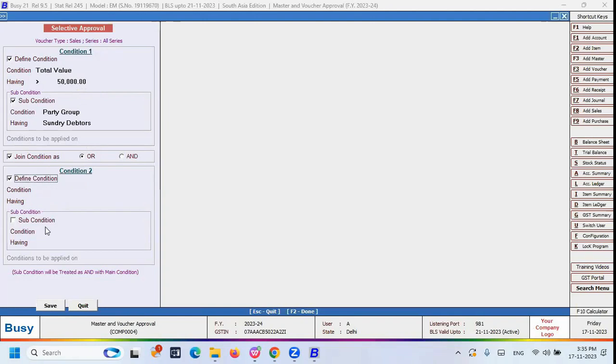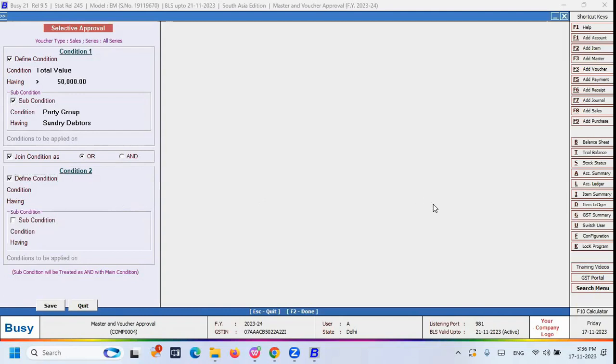And if condition 1 is false, then the software will check condition number 2. If condition number 2 is true, then the approval goes. If condition 1 and condition 2 both are false, then approval cannot go. So this is the way the selective approval can work.